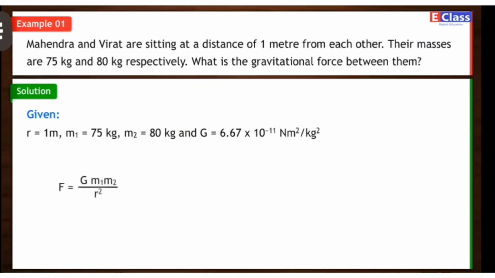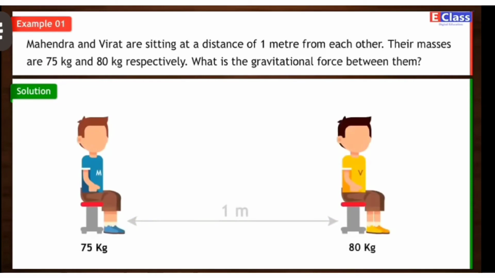According to Newton's law, F is equal to G m1 m2 upon r square. F is equal to 6.67 into 10 raised to minus 11 into 75 into 80 upon 1 square N, which is equal to 4.002 into 10 raised to minus 7 N. The gravitational force between Mahindra and Virat is 4.002 into 10 raised to minus 7 N.